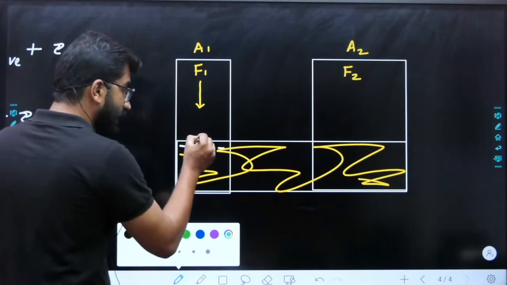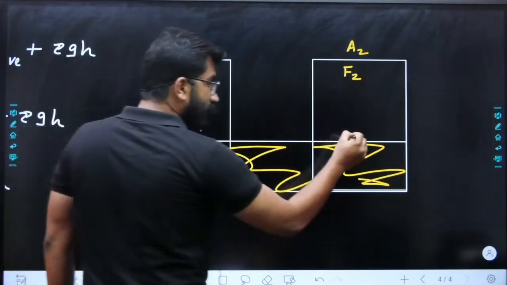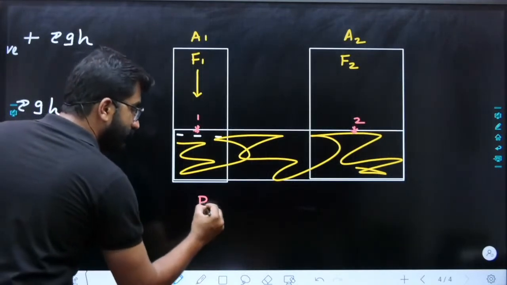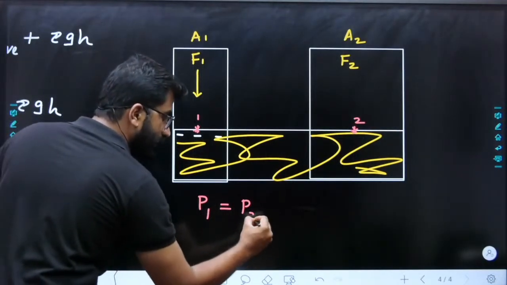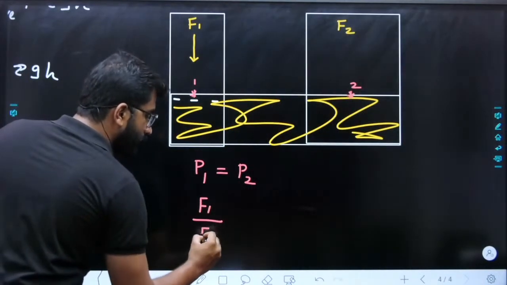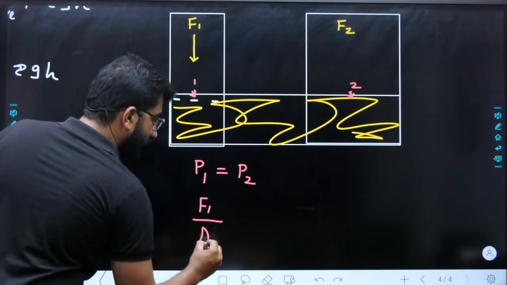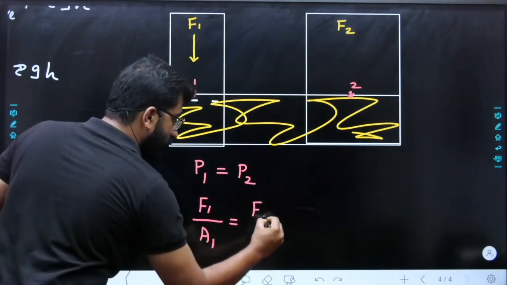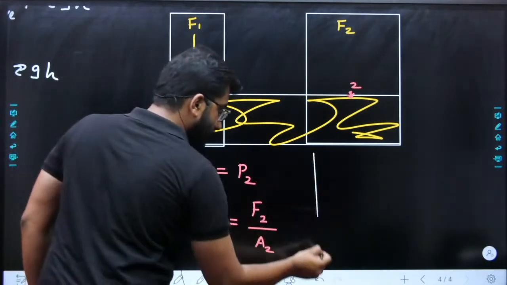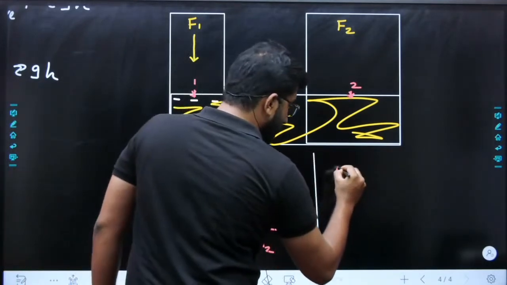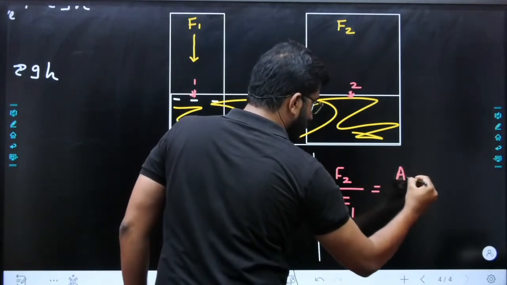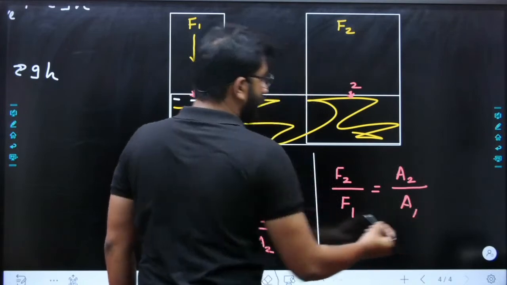So if we have a static fluid, pressure at point 1 and pressure at point 2 will be the same. That is, pressure at point 1 will be equal to pressure at point 2. We can write F1 by A1 is equal to F2 by A2, or F2 by F1 is equal to A2 by A1.